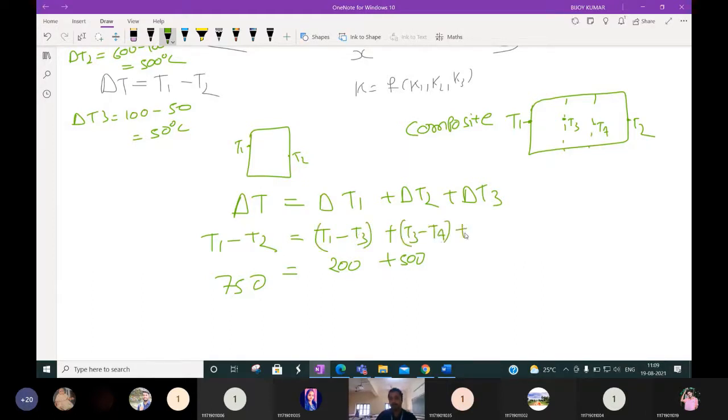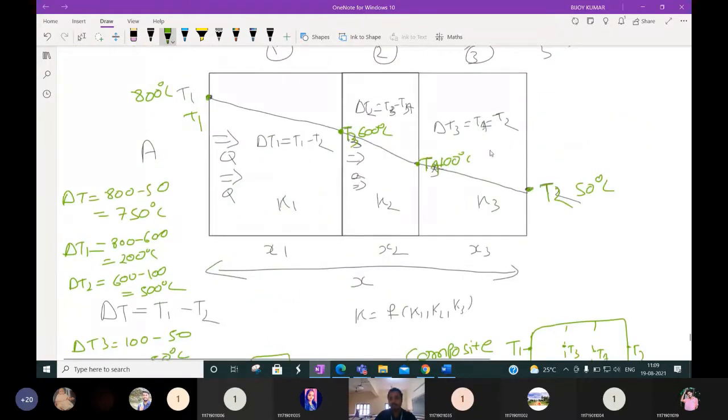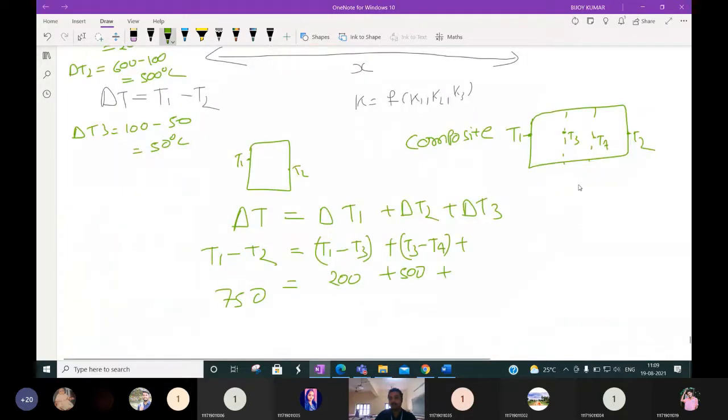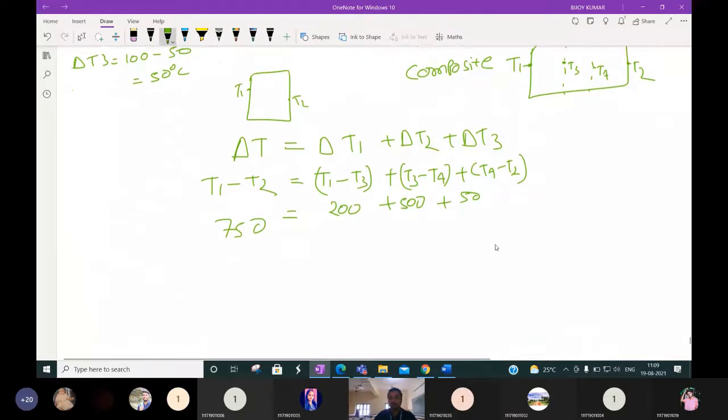Okay, plus delta T3, the temperature difference in a plane wall. It is T4 minus T2, or 100 minus 50, which is 50. So if you add these things, you see the overall temperature difference is 750. Here also, 200 plus 500, 700 plus 50, it will also come to 750.